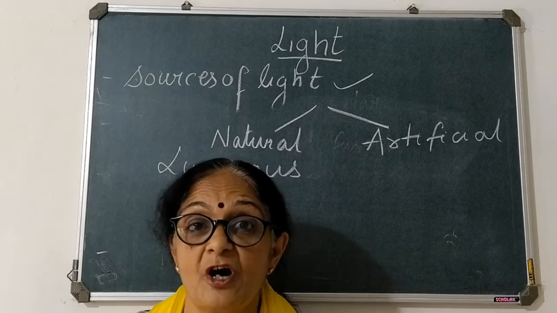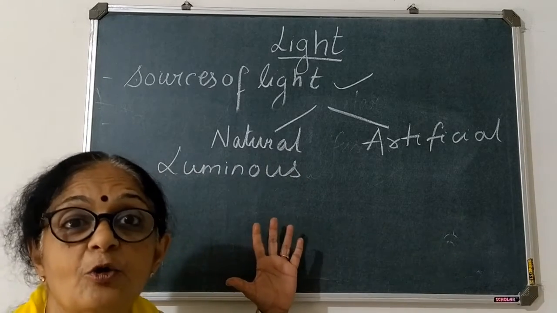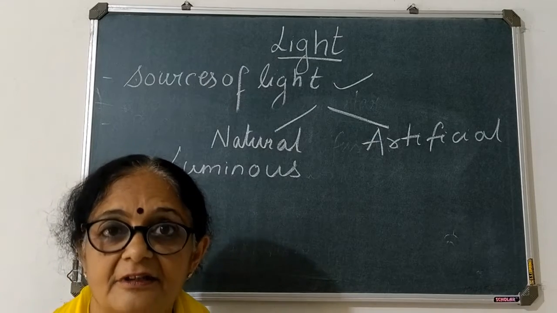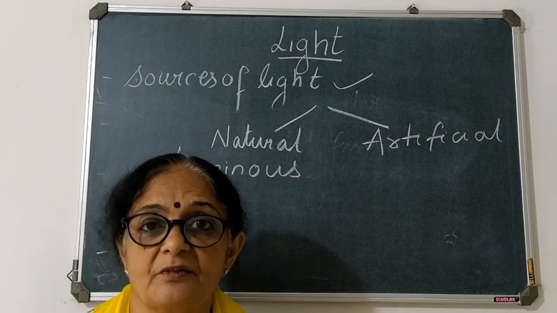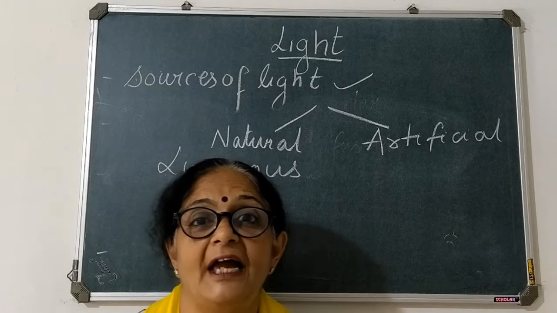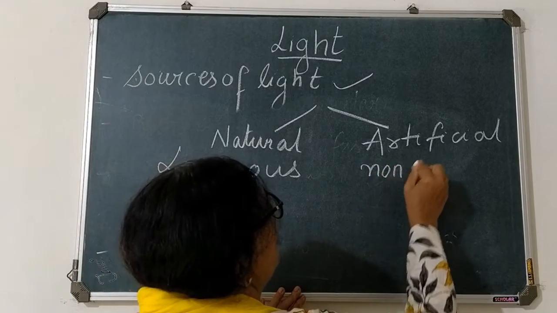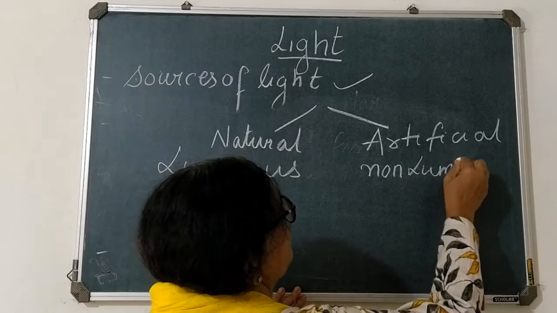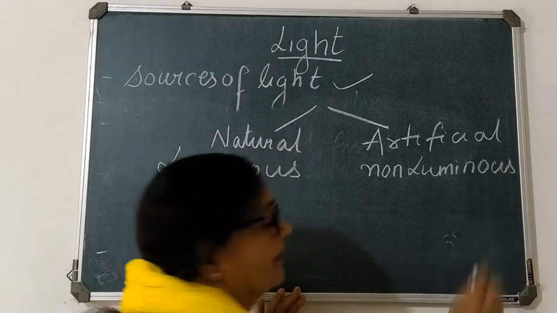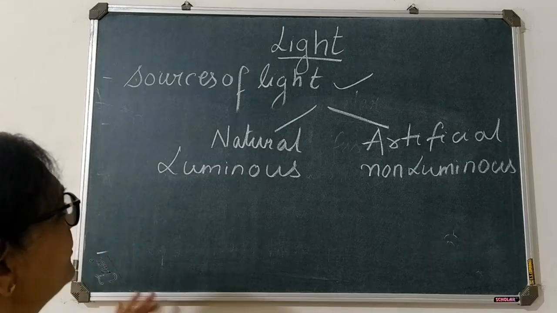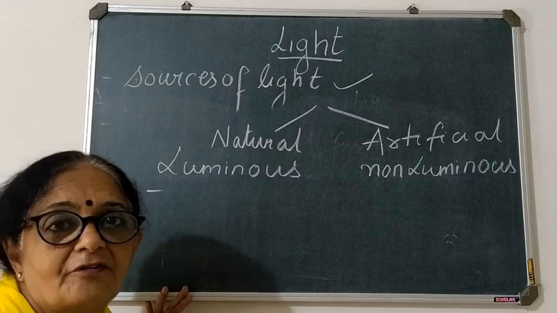Okay? So such objects are called as luminous. And there are certain objects which do not have their own light, and even then we can see them, so they are called as non-luminous. So let us see which are the natural sources of light.